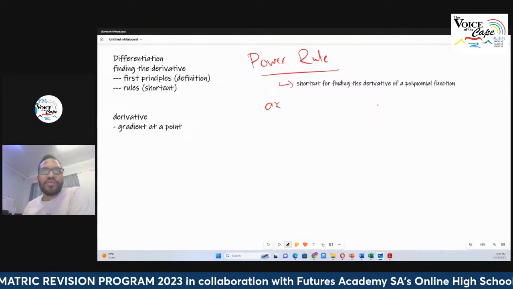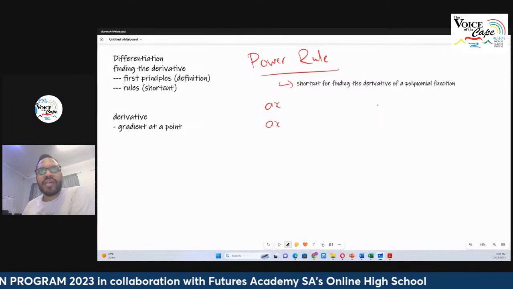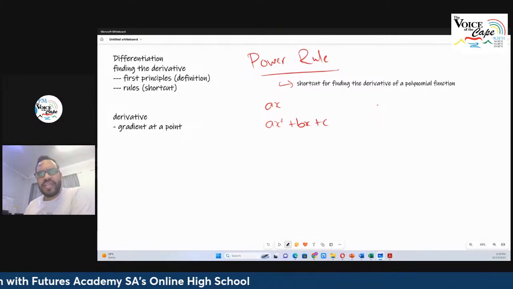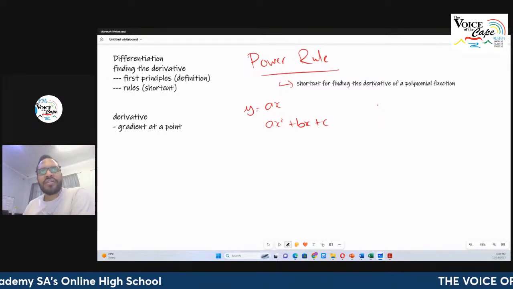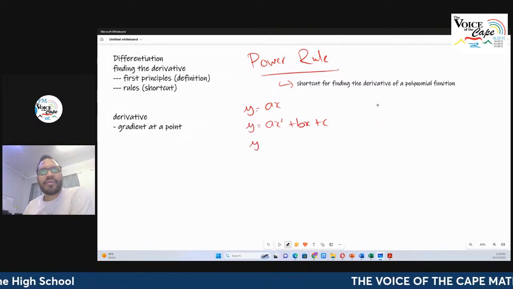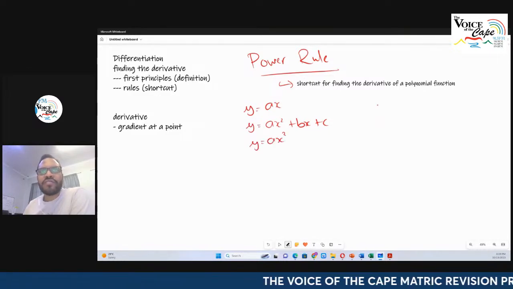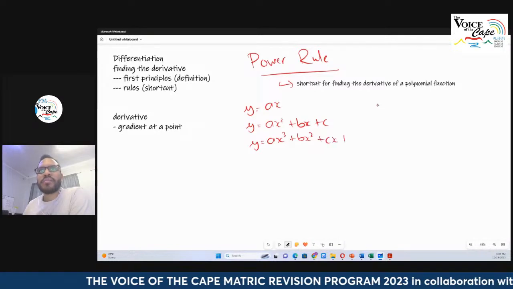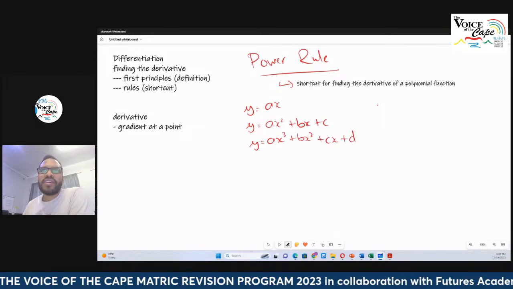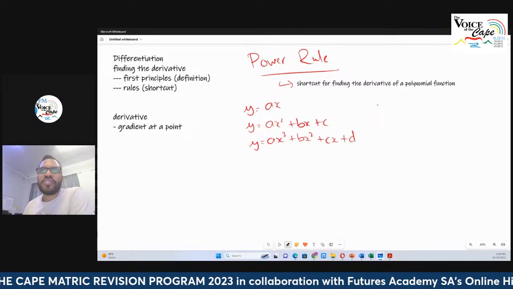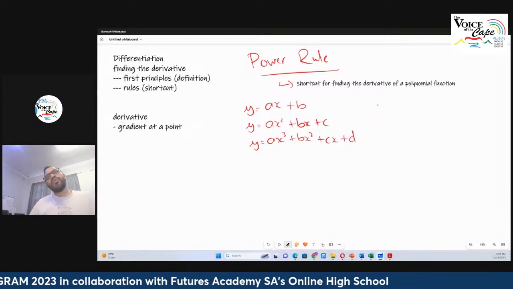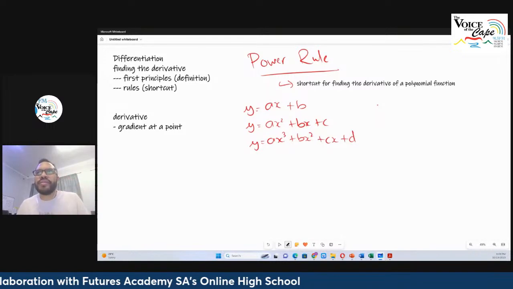Then you've also seen a quadratic curve, and that's something of the form AX squared plus BX plus C. And you've also seen a cubic graph, AX cubed plus BX squared plus CX plus D. And over here, all of these are the constants, right? So you could have AX plus B over there. So what is a polynomial function, right?